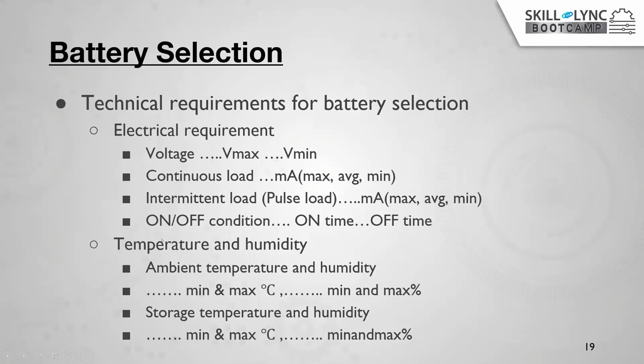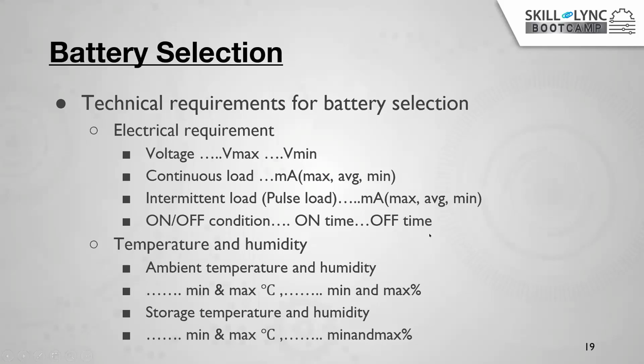And another one is temperature and humidity. We have different kinds of chemistry batteries, which we will discuss further. But these batteries are highly sensitive to temperature and humidity. So you always need to take care of the ambient temperature in which you are going to run your vehicle, say 30 degrees.